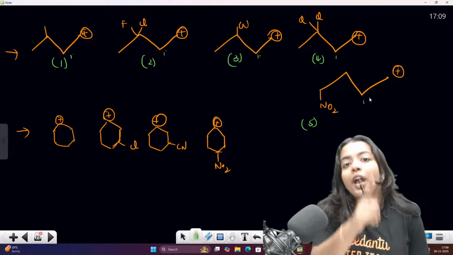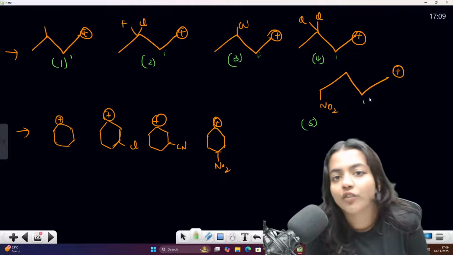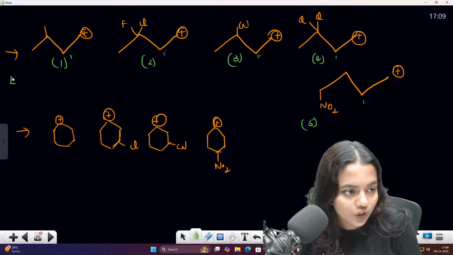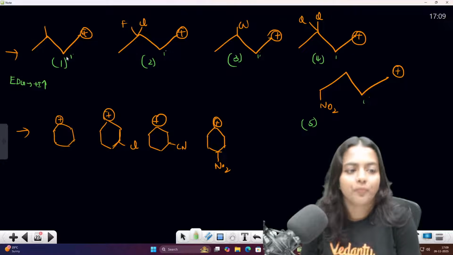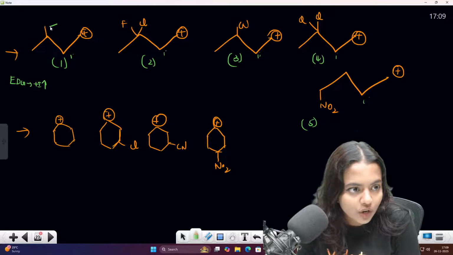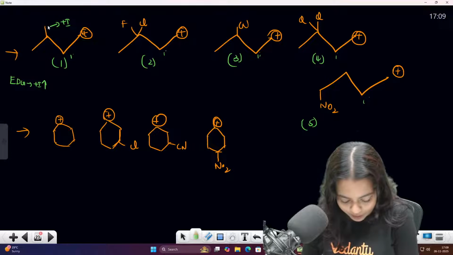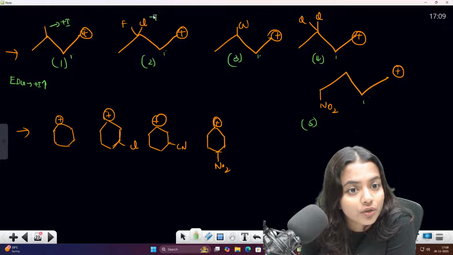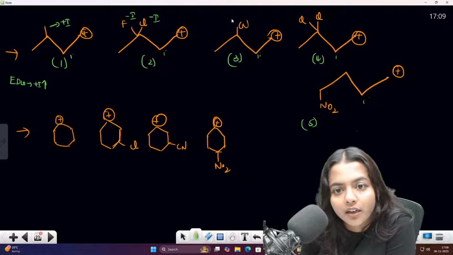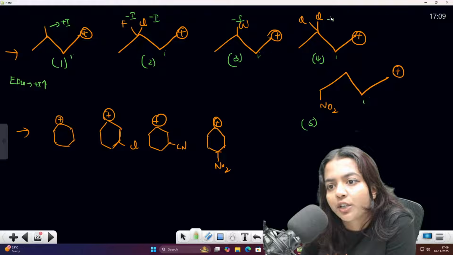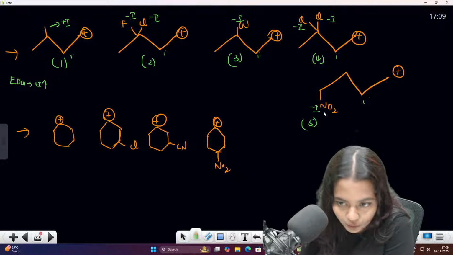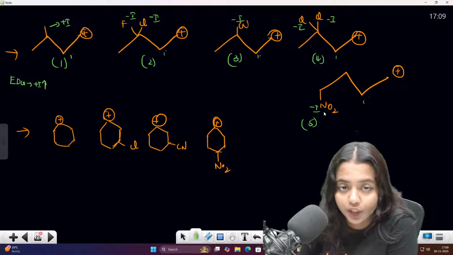Are you done, guys? Now electron donating groups increase the stability, electron withdrawing groups decrease the stability. Write here: electron donating group, plus I, increases. Here, look, this is your plus I effect. Am I correct? Methyl group, plus I effect. And here fluorine and chlorine, which are halogens, this is also minus I, this is also minus I. And NO2, they are also minus I groups. Listen, I'm telling you how to write it.